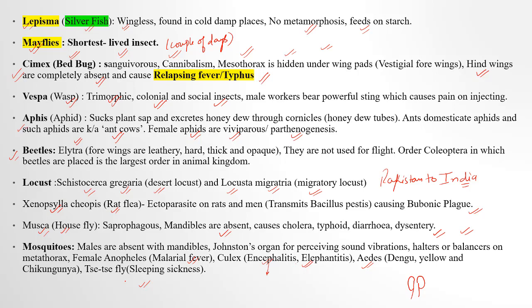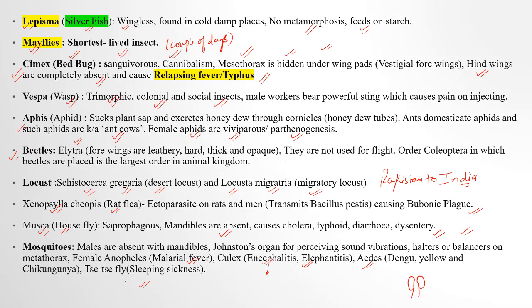Is that understood? The Lepisma silverfish, which is wingless, is found in cold, damp places. No metamorphosis is seen. It feeds on starch. Mayflies have the shortest lifespan, a couple of days. Cimex, that is bedbug, causes relapsing fever or typhus. It is sanguivore, blood sucking, and it also shows cannibalism. Okay. Mesothorax is hidden under the wing pads. Okay. Means the hind wings are not there, only fore wings are there, and that too vestigial.